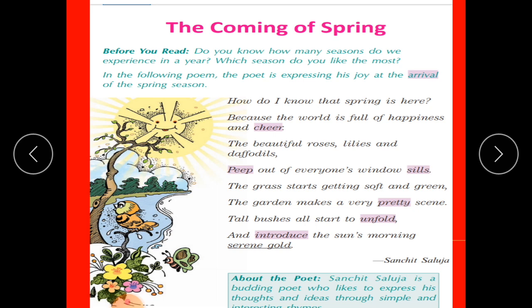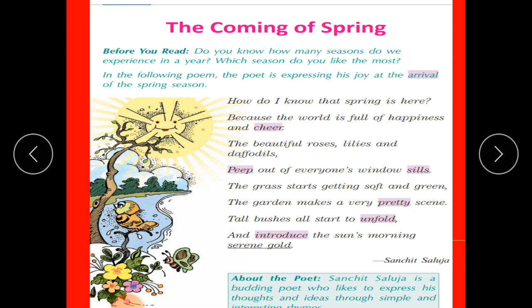Children, pretty is beautiful. Next we have unfold. Unfold means to open, to spread out, bloom or grow. Introduce. Introduce is to announce. Now the fifth and sixth line.